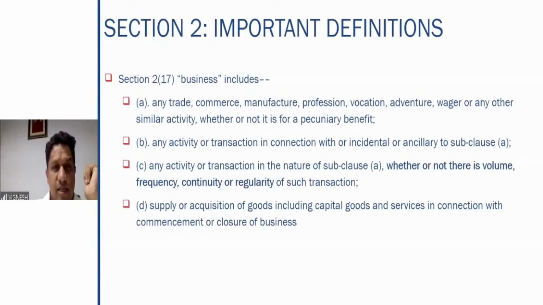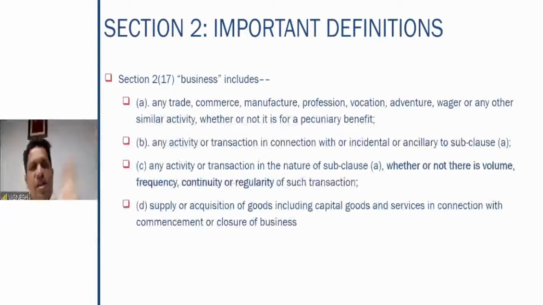Any activity or transaction in the nature of subclause A, whether or not there is volume, frequency, continuity, or regularity of such transactions. So volume, frequency, continuity, regularity doesn't matter here. These four don't matter. Any activity in subclause A will be treated as business only.